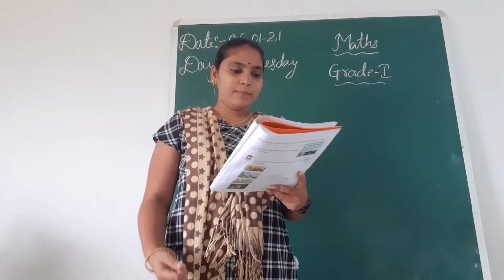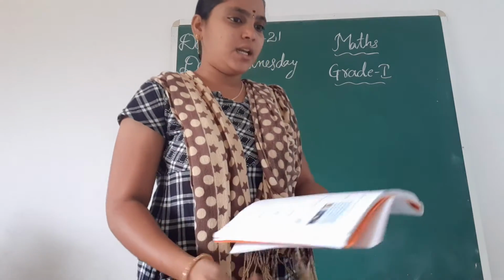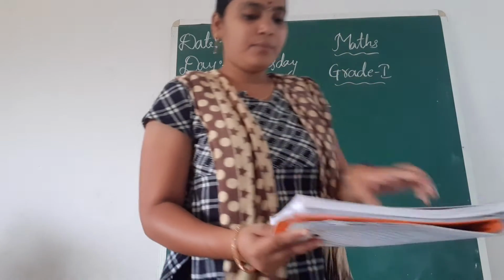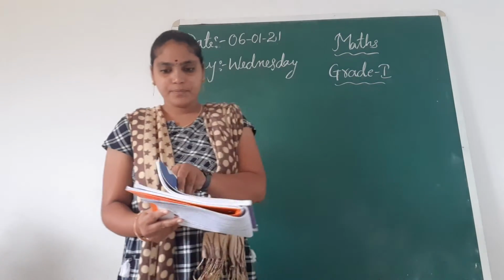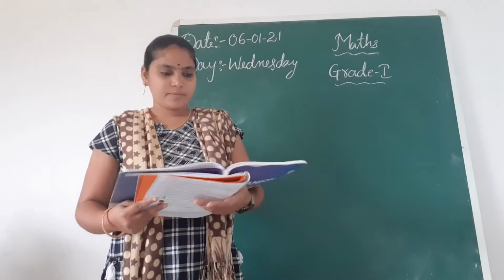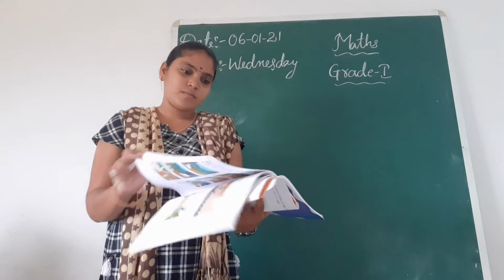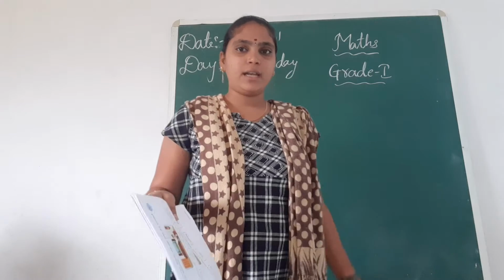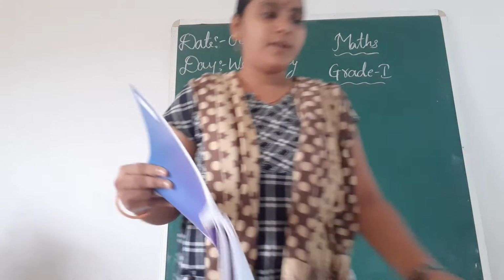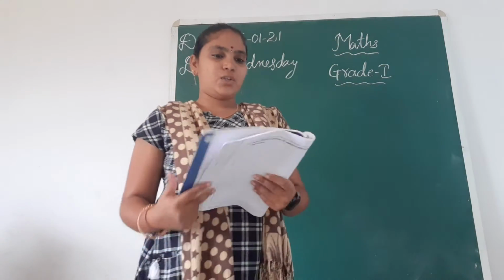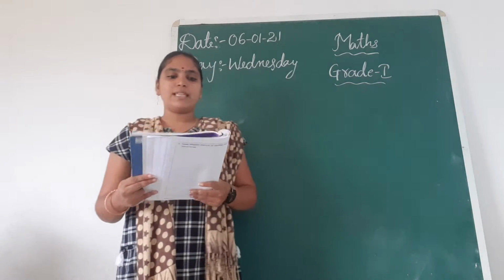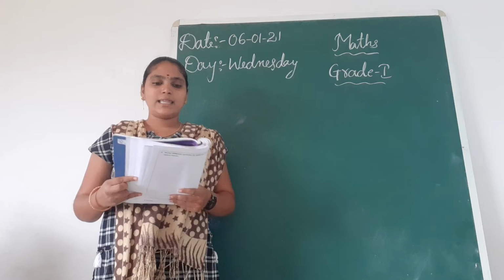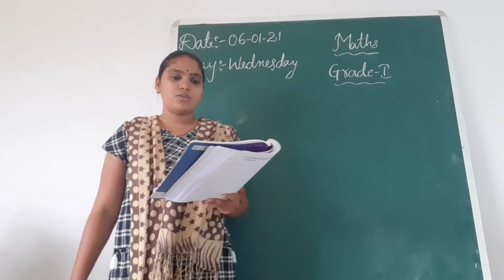Now everyone open your companion, children. Open companion page number 85. Page number 85. Look at the pictures. Color the box with the correct answer for each question. Okay, you have to color the correct answer for each question.